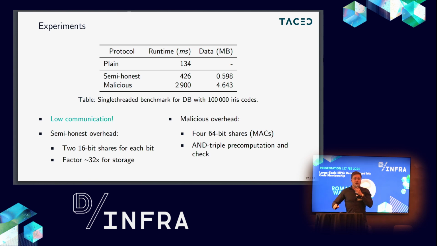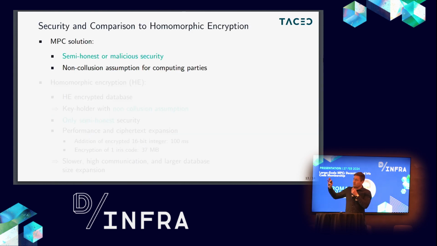Now I want to spend a slide talking about why we will not use homomorphic encryption for this use case. The reason is that with everyone we talked to about our project, everybody said, why are you not using homomorphic encryption? For that, I'm first talking about the security of the MPC solution. We have a semi-honest version and a malicious secure version. And with MPC we always have a non-collusion assumption between the servers. If they work together, they can recombine the database, which is obviously not good. So we have this non-collusion assumption.